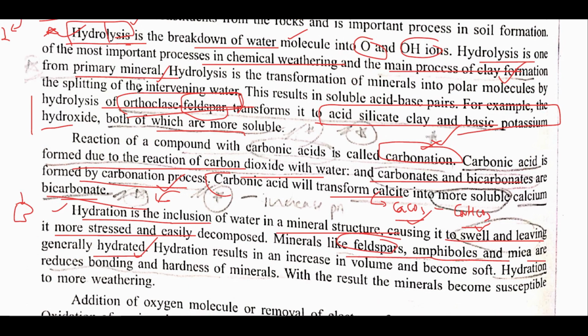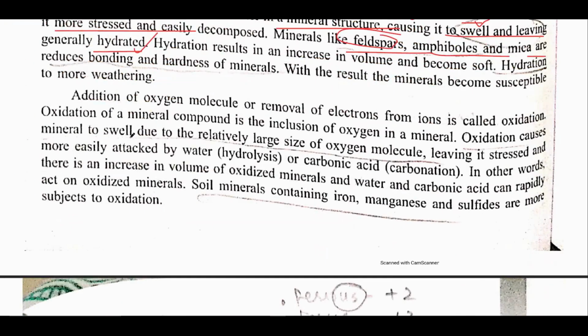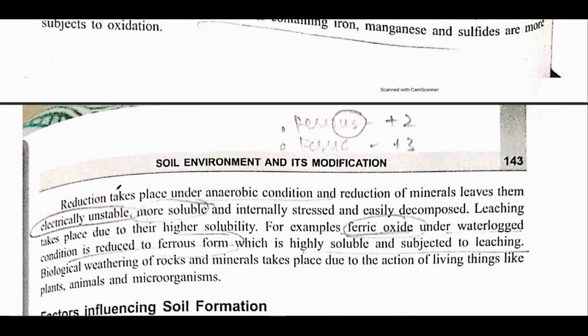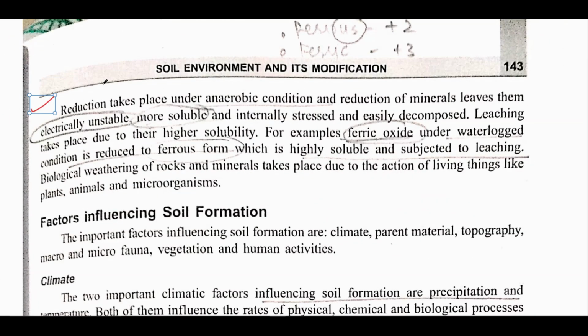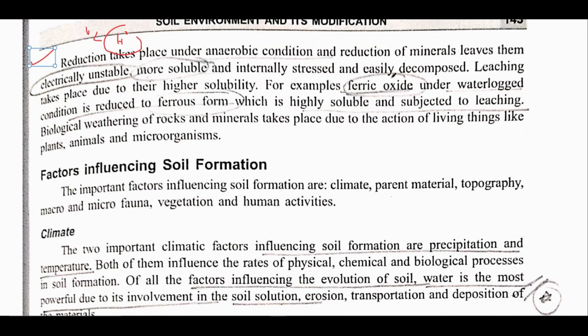Remember specifically that in case of hydrolysis of orthoclase feldspar, it would transform into acid silicate clay and basic potassium hydroxide. Now the other important part is oxidation. Simply, oxidation is the addition of oxygen. Same is the case with reduction, which means removal of oxygen or addition of hydrogen. It is basically known as reduction.